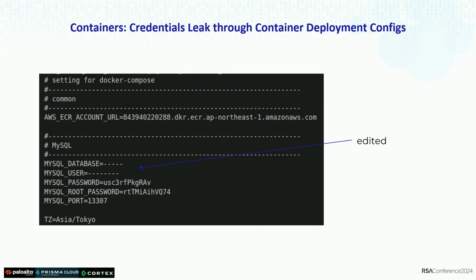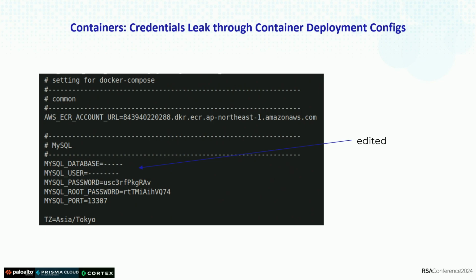This is very important because we have a lot of cases of leaked credentials, and these are real leaks that we can find on the internet. Here is a leaked Docker Compose file with environment variables having very critical values, which contain passwords, credentials, and information about the customer's infrastructure.